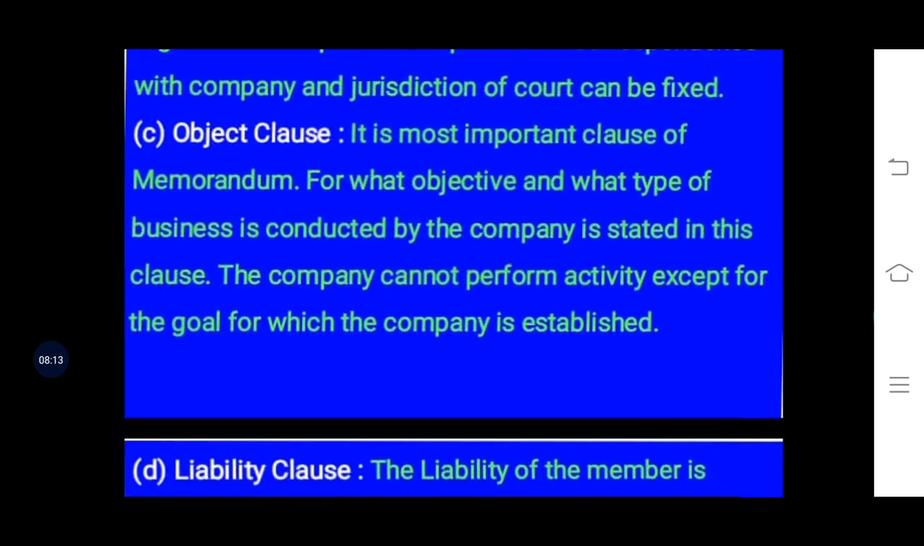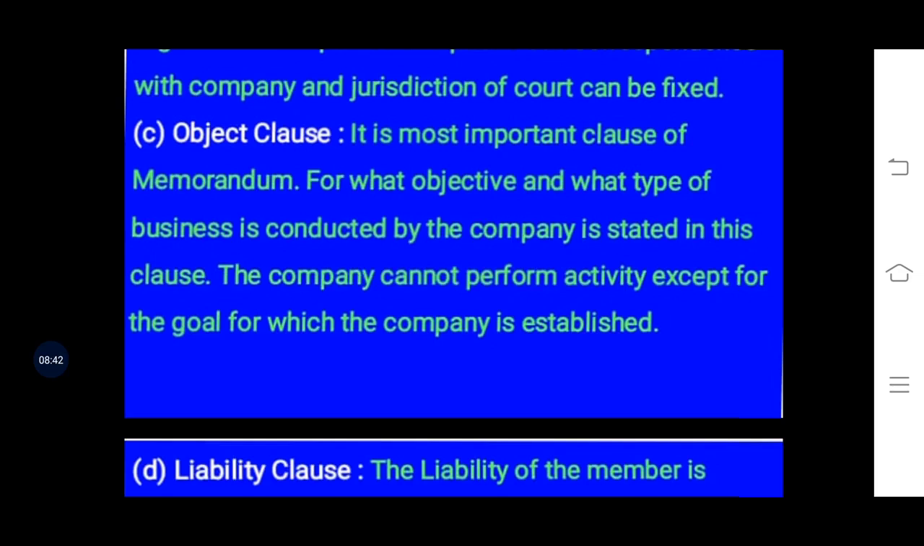Third one is the object clause. It is the most important clause of the memorandum. For what objective and what type of business is conducted by the company is stated in this clause. The company cannot perform any activity except for the goal for which the company is established. So in the object clause, the company will have to mention its objective and its goal.